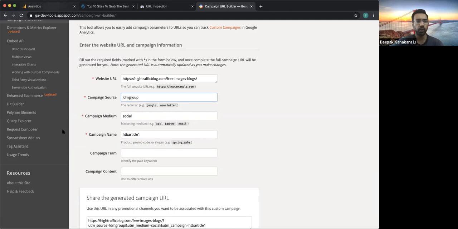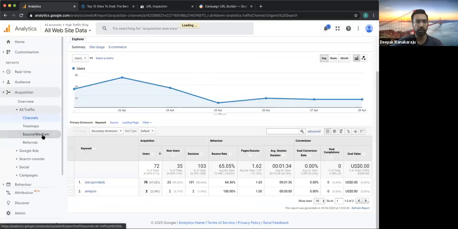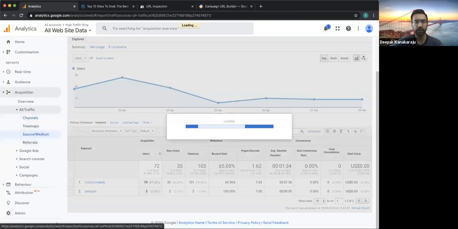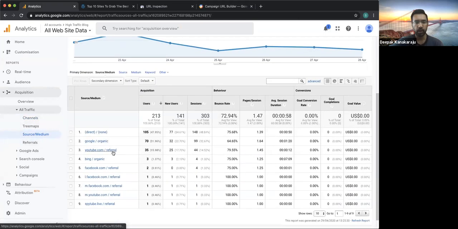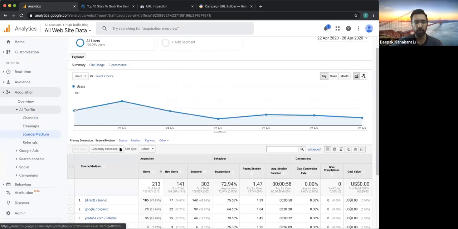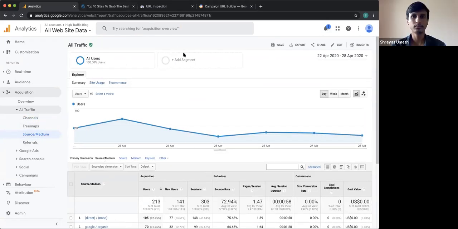So this is useful when you are looking at source and medium to understand from which traffic source your traffic is coming from. So here you can see organic, referral, organic. So we don't have any social. So what I will do is that I will go ahead and share this on our Learn Digital Marketing group on Facebook. Give me one moment while I get that opened.